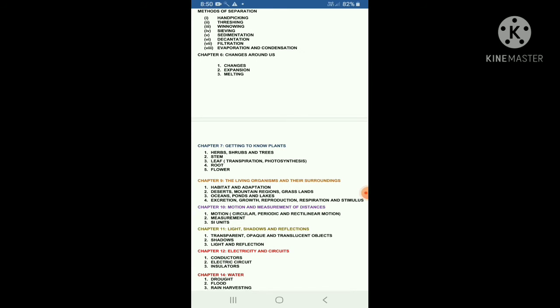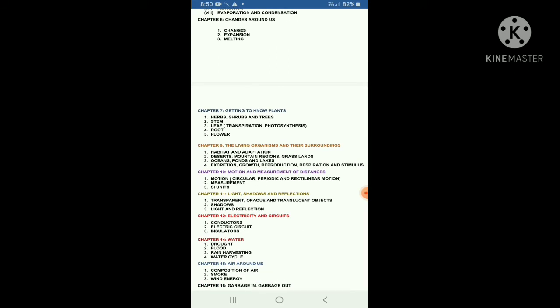Next, chapter 9, the living organisms and their surroundings. In this chapter, we have learned habitat, different types of habitat, adaptation, and acclimatization. These three we have discussed. Habitat has three types: terrestrial habitat, aquatic habitat, and aerial habitat. We have learnt in this chapter two types of habitat, terrestrial and aquatic.